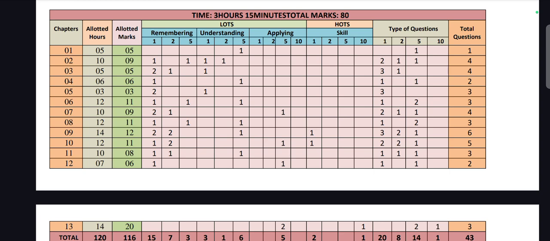Next, fifth chapter. If you see here, they will ask for only 3 marks, that is remembering, that is 2 questions in 1 mark, and understanding 1 question in 1 mark. So totally 3 questions they will ask in 1 mark in this chapter 5, so totally 3 marks they will ask from this chapter.